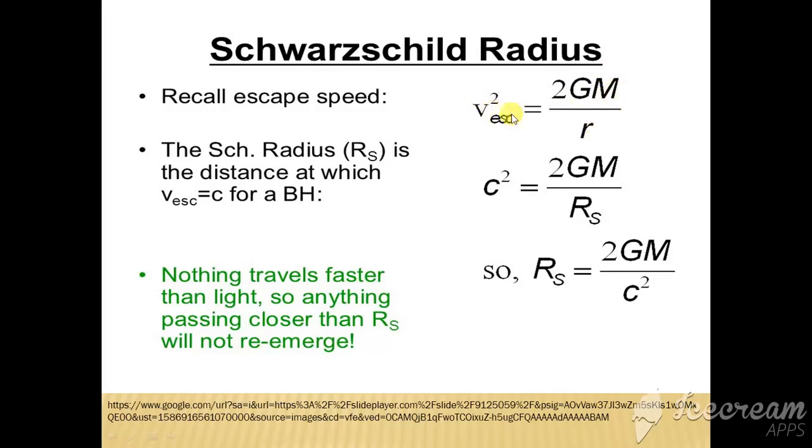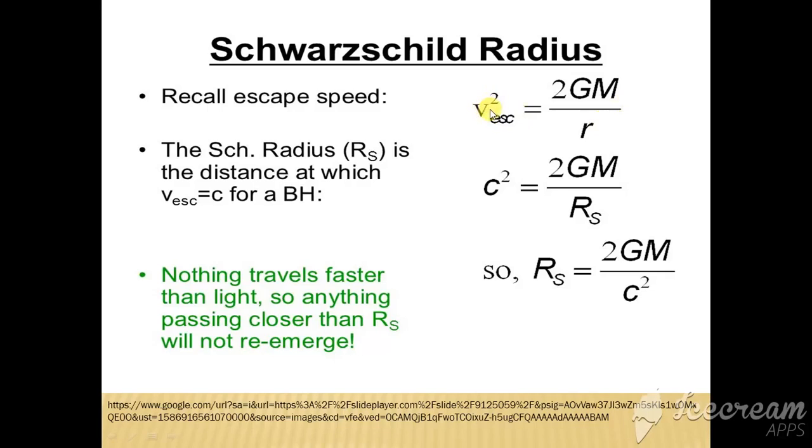If the mass remains constant but the radius starts shrinking, the escape velocity will increase, and at a particular radius, when this escape velocity exactly equals the speed of light, that radius is known as the Schwarzschild radius of that object.